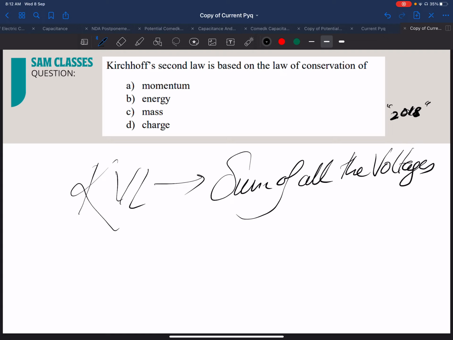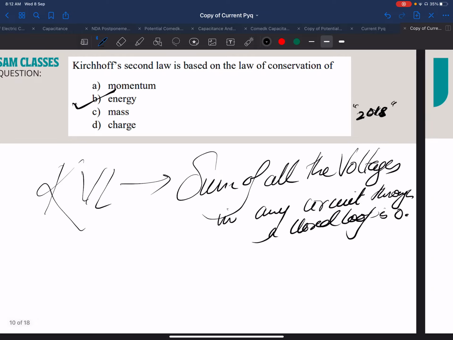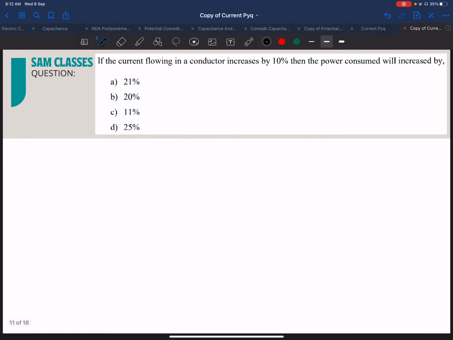Sum of all the voltages in any circuit through a closed loop is zero. That's it. So what does it say? The amount of energy remains constant. So it is conservation of energy, nothing more than that. Conservation of energy.